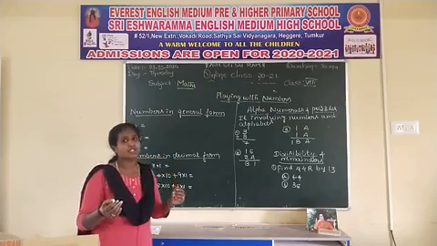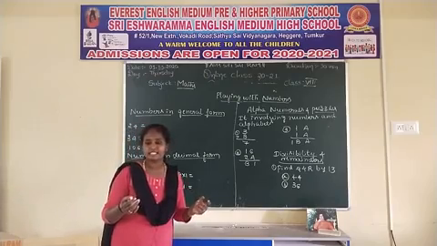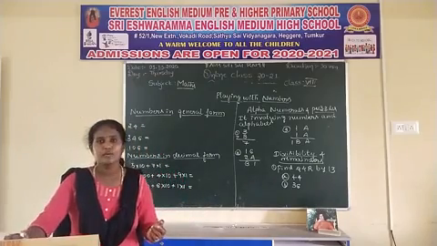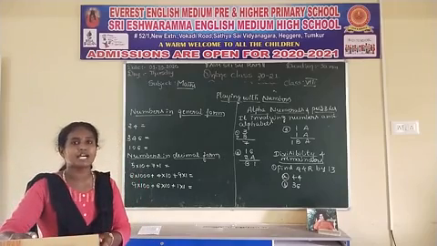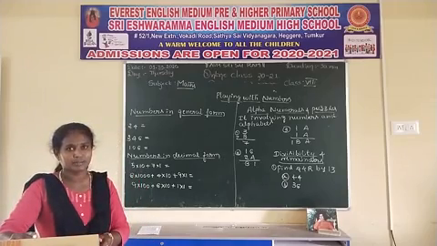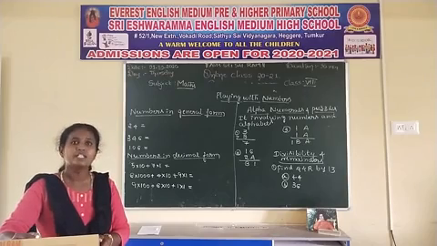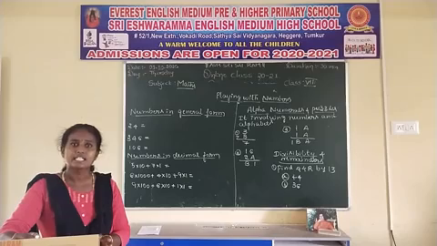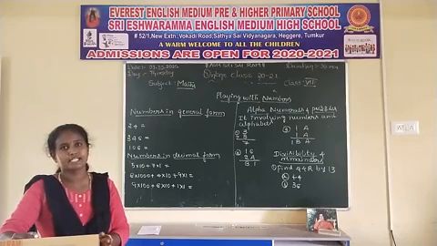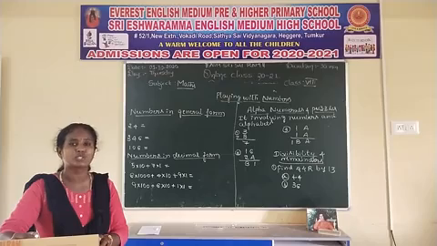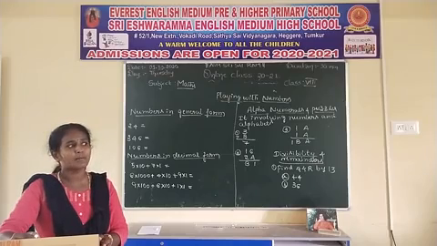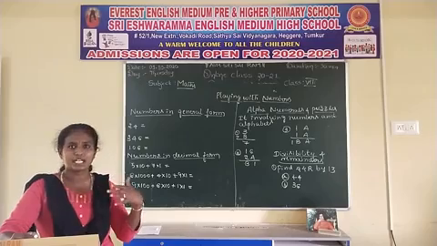In numbers, you already learned in 6th standard and 7th standard the different sets we use in our number system. What different sets of numbers do we use in our daily life? The first is natural numbers. The first set is natural numbers. Natural numbers are nothing but natural.